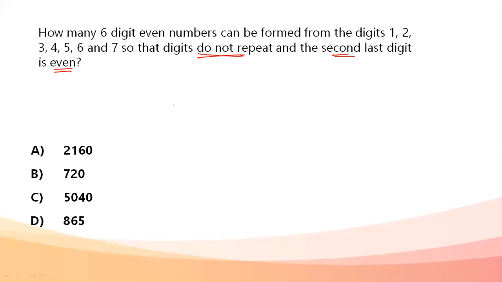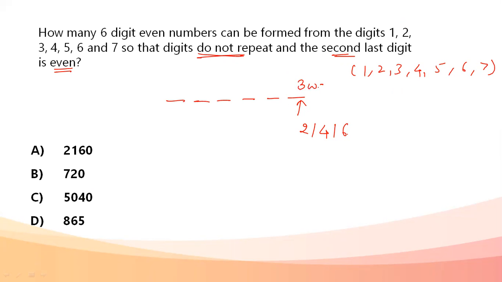Okay, a six-digit number needs to be formed. Let's form six spaces. Now, we have a choice of seven numbers. So total choices available to us: 1, 2, 3, 4, 5, 6, and 7. To form an even number, the last digit should be even. So the last digit can be either 2, 4, or 6. The last place can now be filled in three ways. It is very important that whatever condition is given to us is considered first. So the last digit can be filled in three ways.